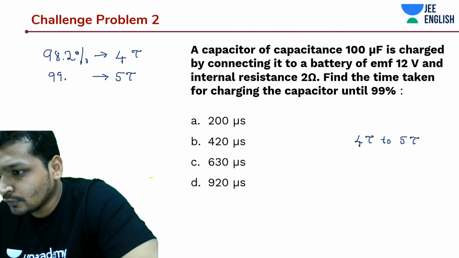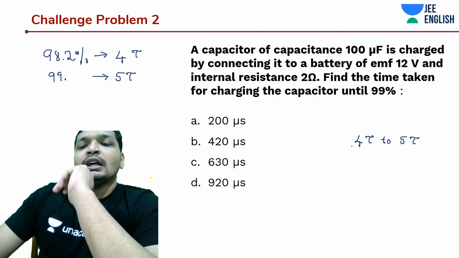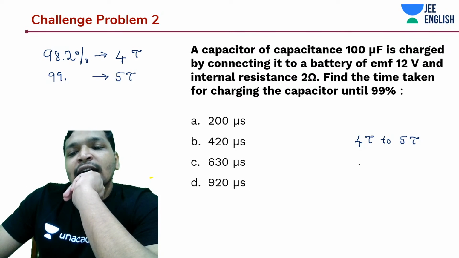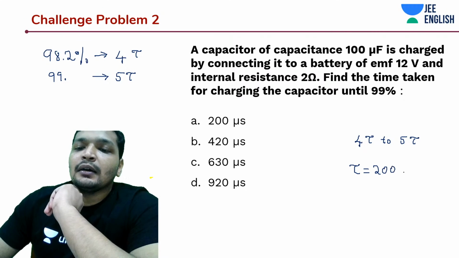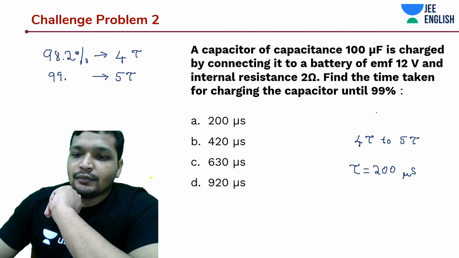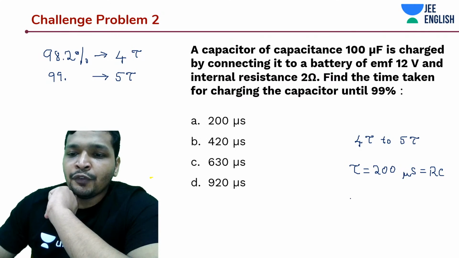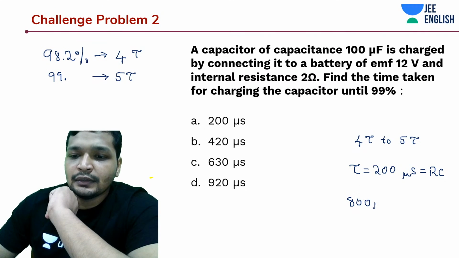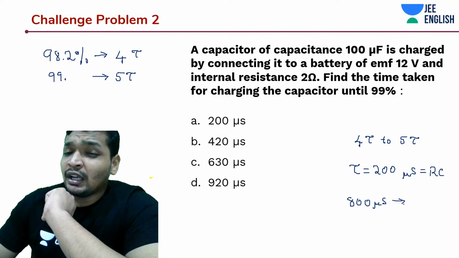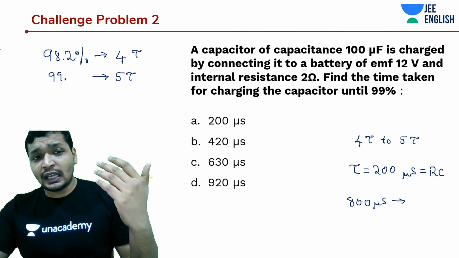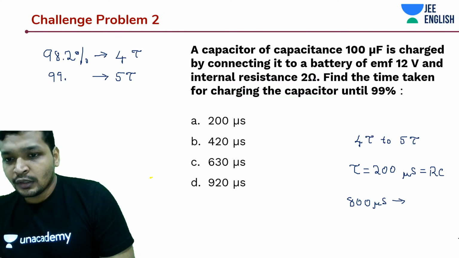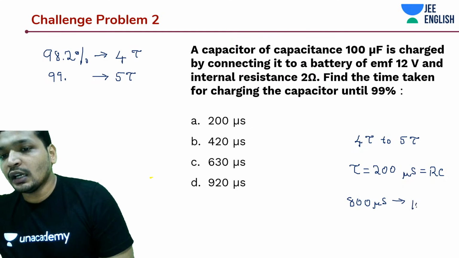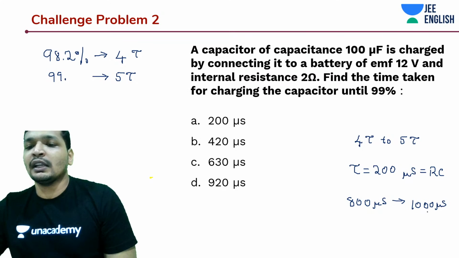That being said, what is tau in this case? We just calculated tau, RC, is 200 microseconds. So what is 4 tau? 4 tau is 800 microseconds. And you can notice that to reach from 98.2 percent to 99 percent, how much time it is taking. That is going to be around 1000 microseconds, so anywhere around 1 millisecond.